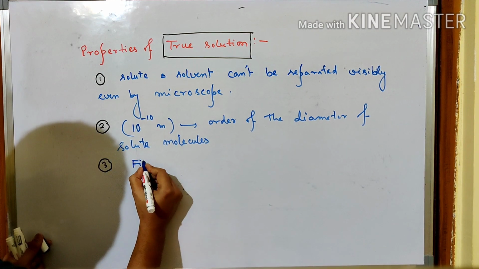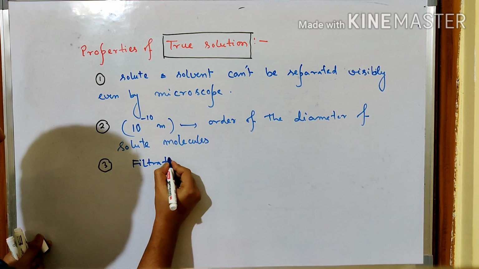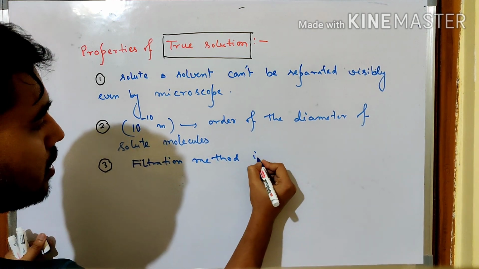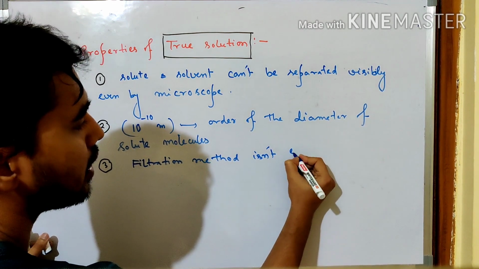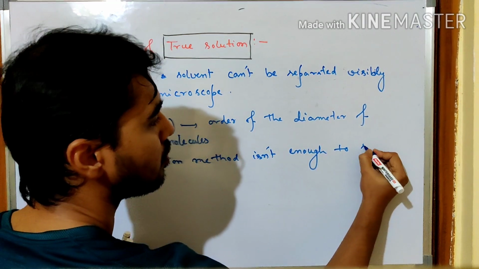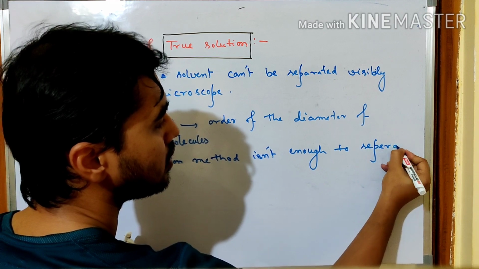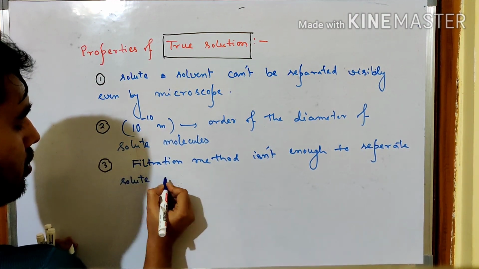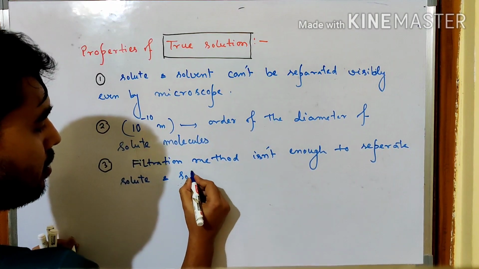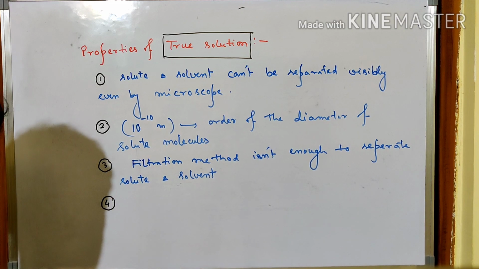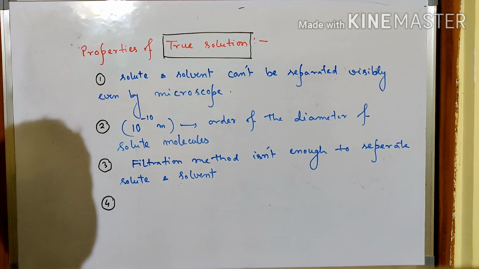So the filtration method is not enough to separate solute and solvent. A true solution is always transparent.